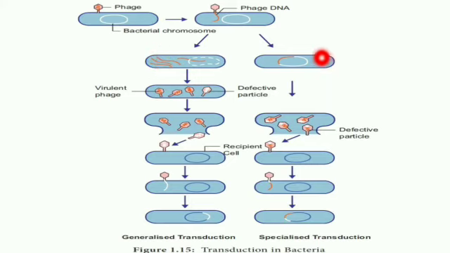But when you see the other way, that is the lysogenic mode, the viral genome is simply inserted inside the bacterial chromosome. You can see the white colored DNA on one side and the red colored DNA, both joined together end to end. So this is the lysogenic mode.